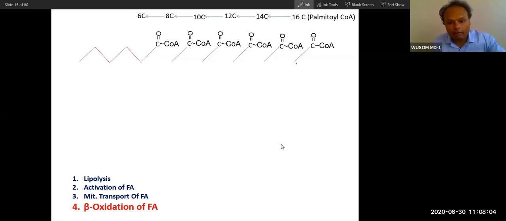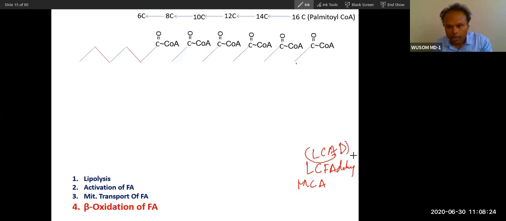So that is why our mitochondria has 3 types of enzyme. One is long chain fatty acyl coenzyme A dehydrogenase, one is medium chain acyl coenzyme A dehydrogenase, and one is short chain. In short, we call them LCAD, MCAD, and SCAD. So 3 types of enzyme are present in our mitochondria.